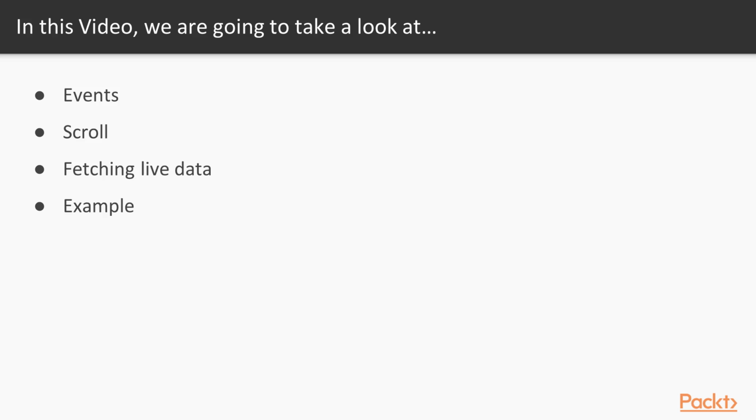In this particular section, we are going to revisit our understanding of events, and we'll also specially talk about scroll events and see an example of scroll event. And finally, we will also see how we will be tweaking our Reddit application in this particular section to fetch data when the user scrolls in our application.